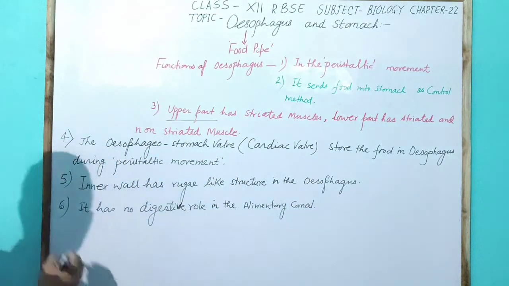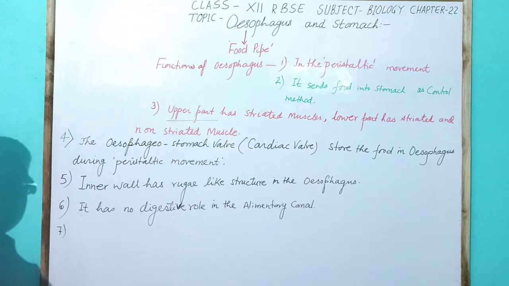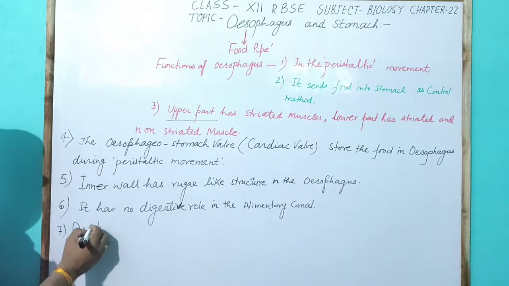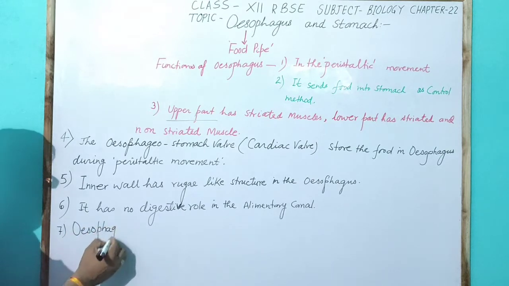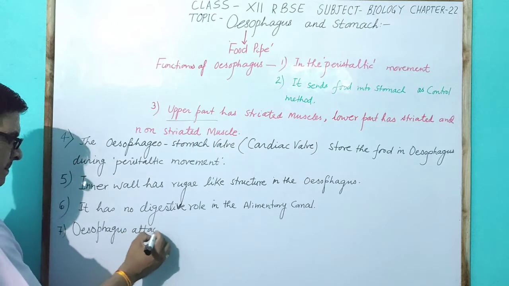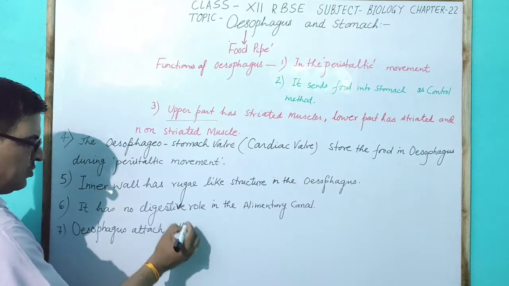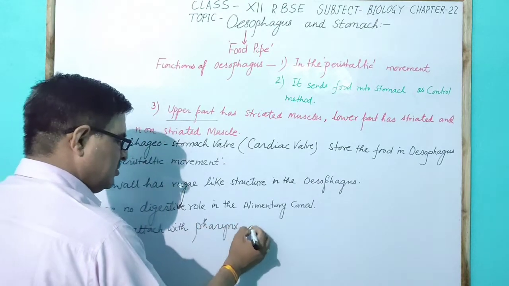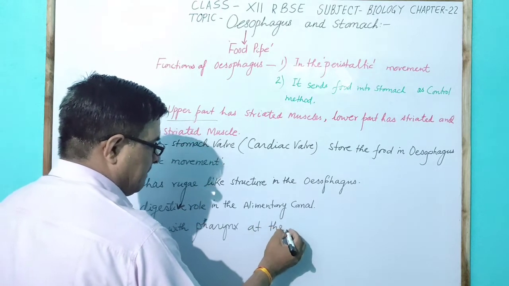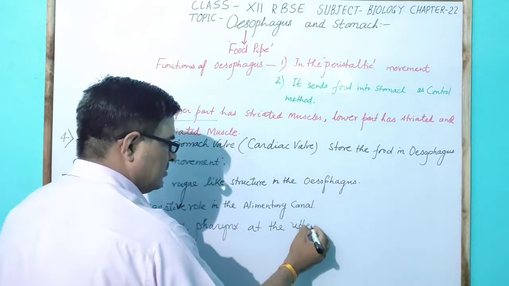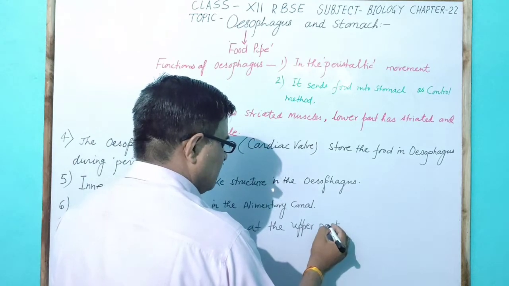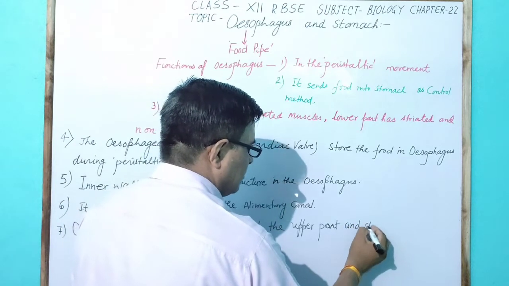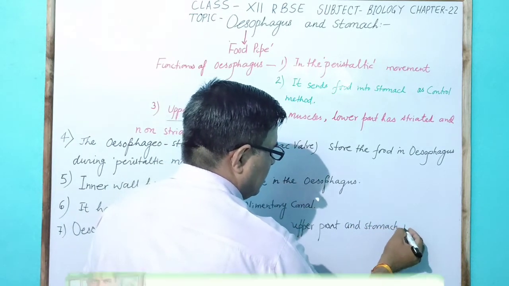The seventh feature is that the oesophagus is attached to the pharynx at the upper part and to the stomach in the lower part.